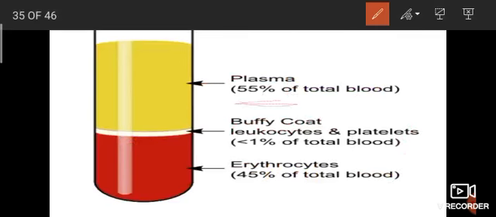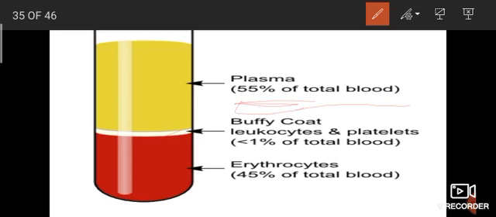Plasma is about 55 percent of our whole blood. Next comes the buffy coat, that is leukocytes and platelets. Leukocytes means WBC. It's less than 1 percent present in our blood. Plasma is 55 percent, leukocytes and platelets less than 1 percent, and erythrocytes are 45 percent of total blood.